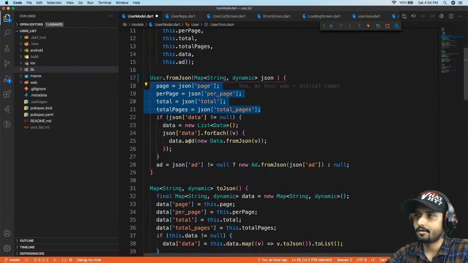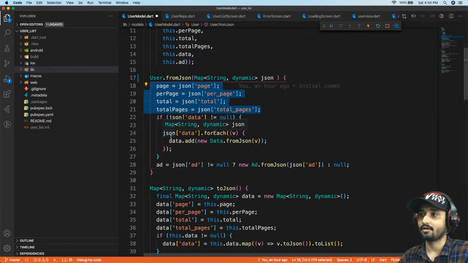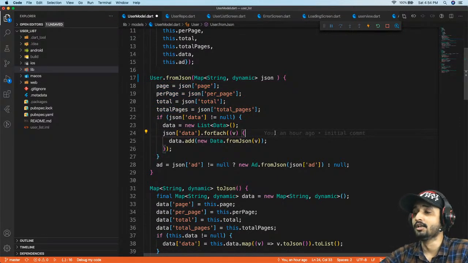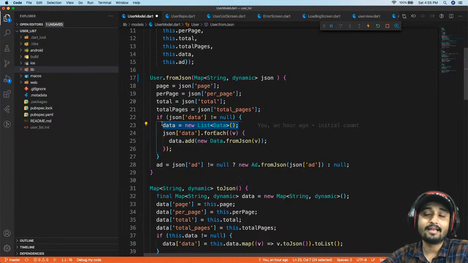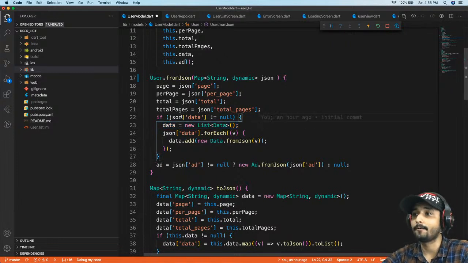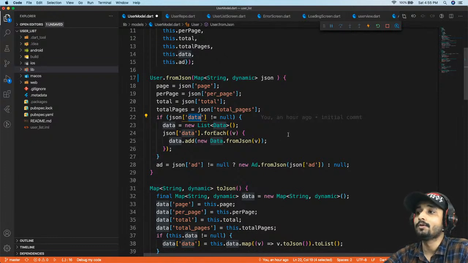But when it comes to a list, I'm going to take care of some extra stuff. The first thing is, I don't want to loop it or create an instance when there is no data inside our JSON data. If the list is empty, then I don't want this to happen.